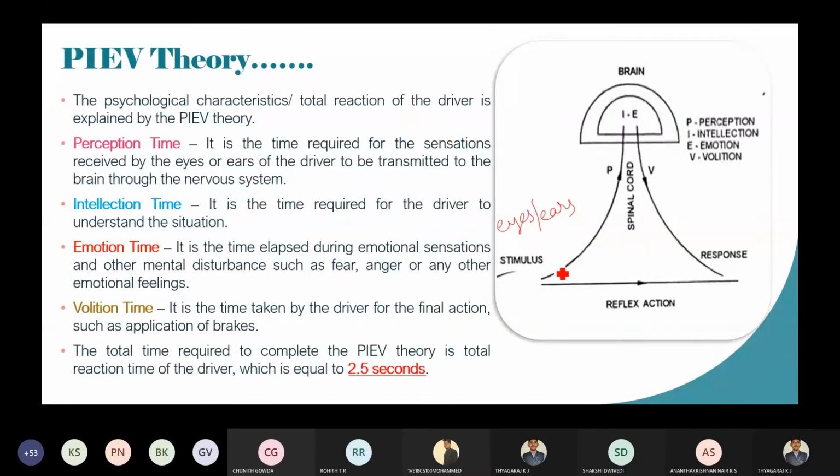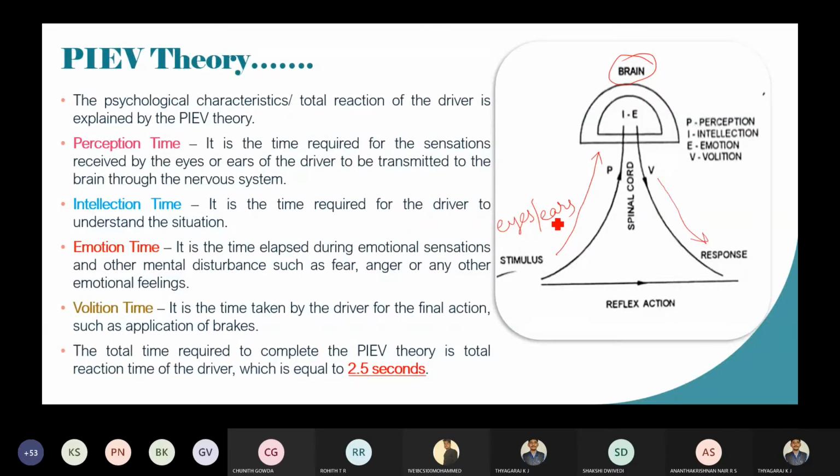Whenever you sense the object, the stimulus sends the signals to the brain. In the brain, it will analyze, then it will apply the brake.